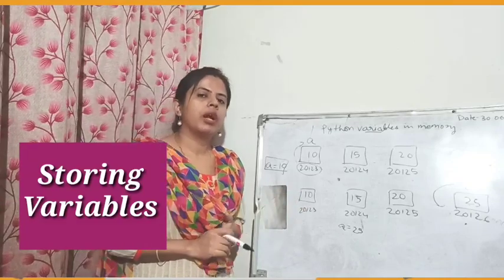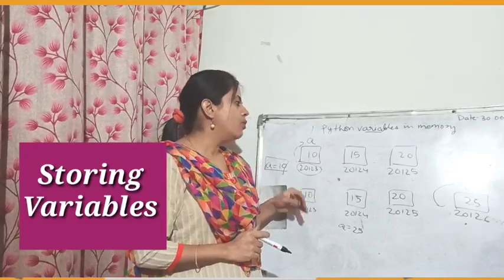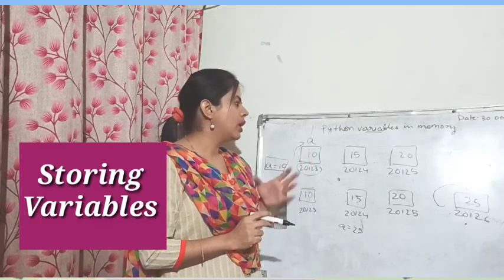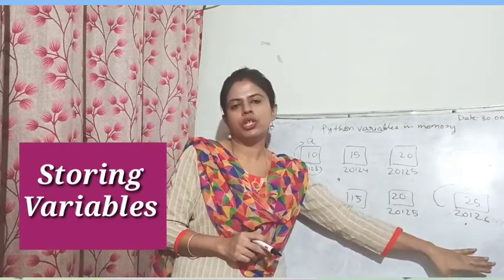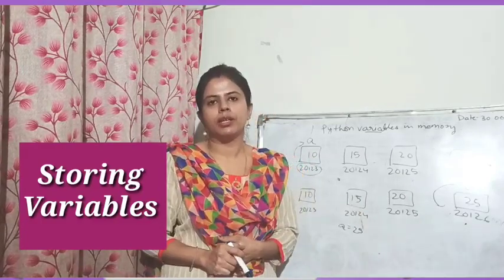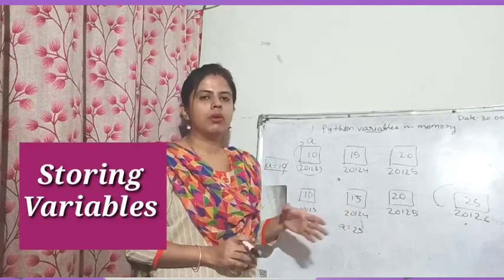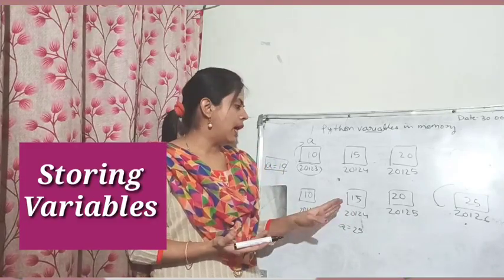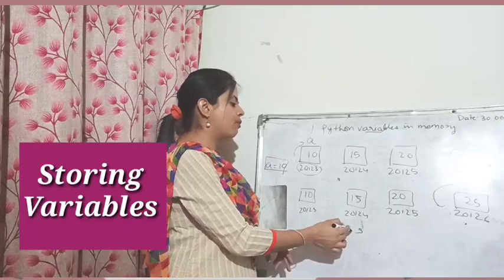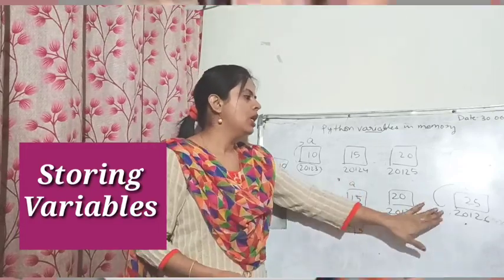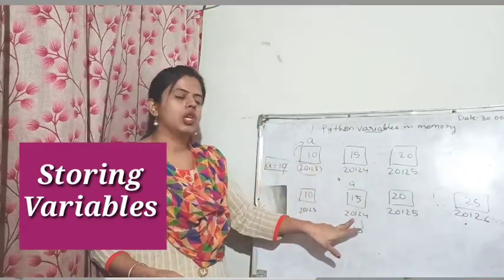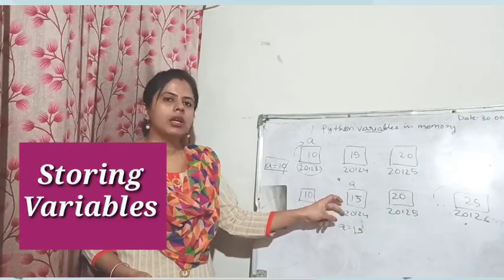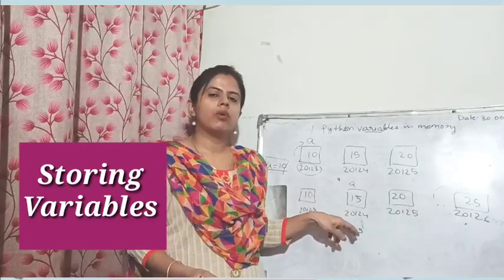In other programming languages, the value will be changed in the label. However, in Python the label changes, the address changes, and the location changes. This is how Python memory works. Every time you change the value, now suppose you write a is equal to 15, a will come here, so the address of a will change. It will depict the current location in the program.